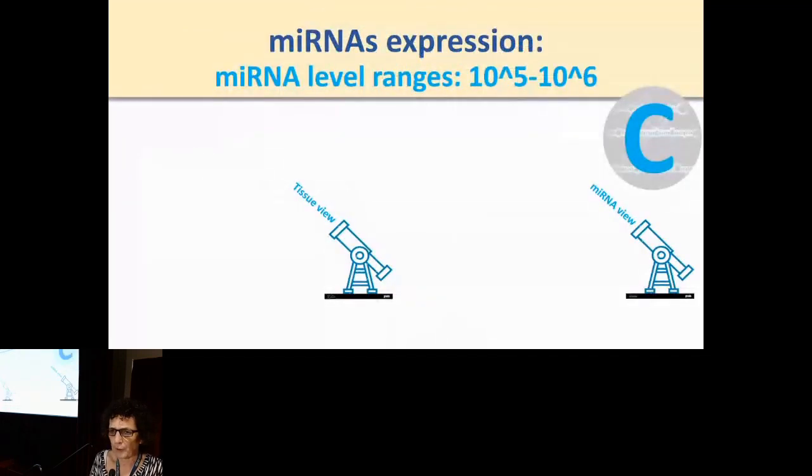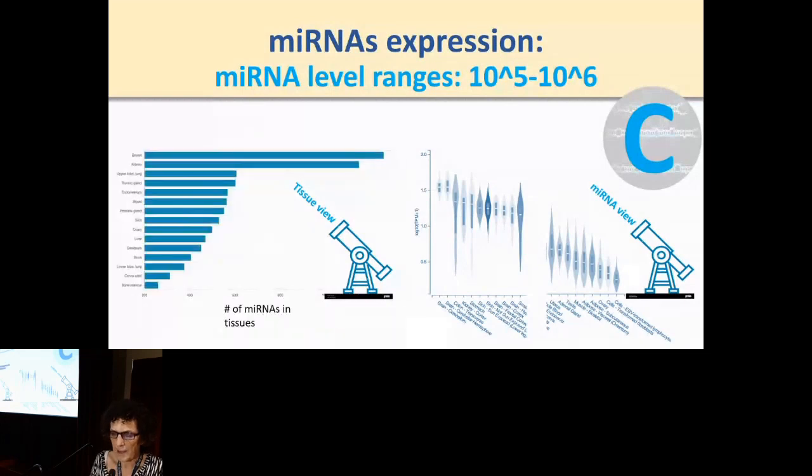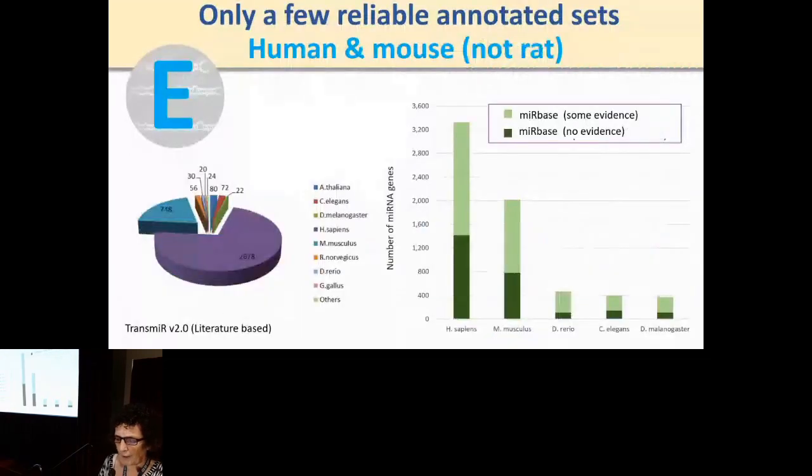At the cellular level, we know that microRNAs can be very different between different cells and tissues, and they differ in expression across tissues, as you can see here. In terms of evolution, unfortunately, we know quite a lot about human and almost nothing about other organisms besides mouse, where the rest are really negligible.